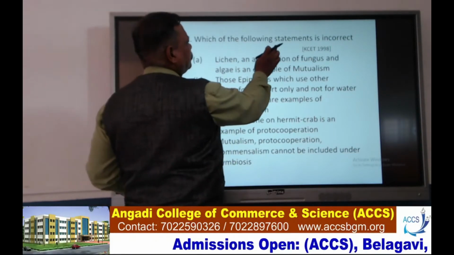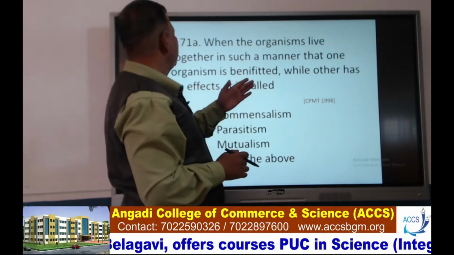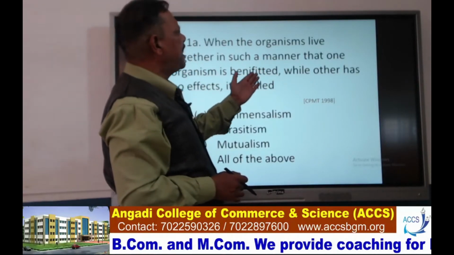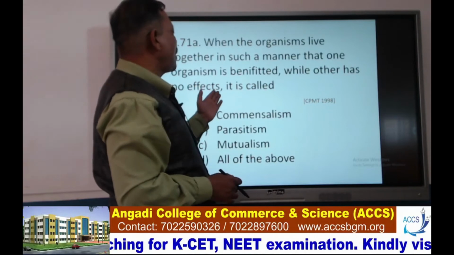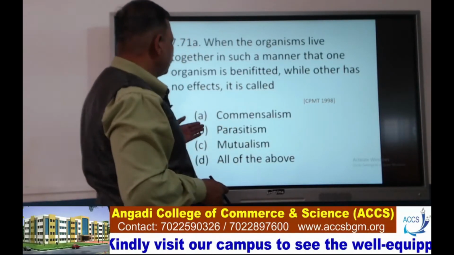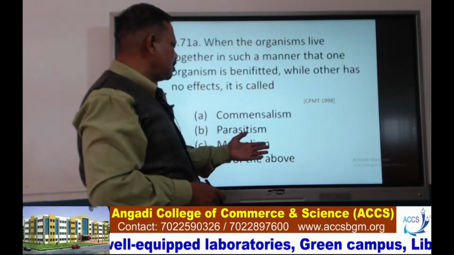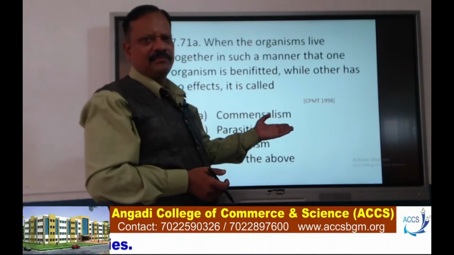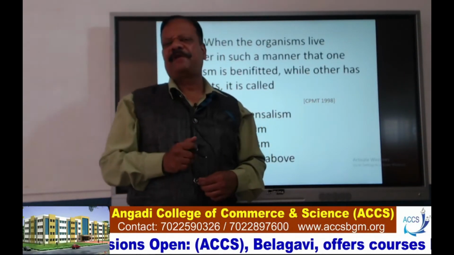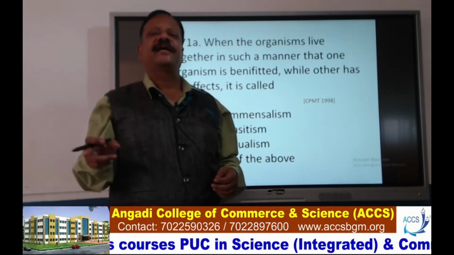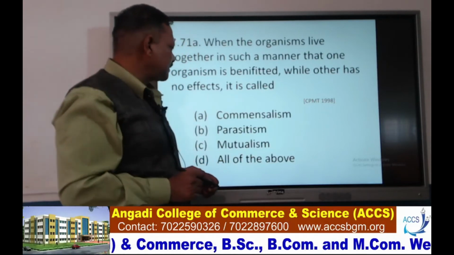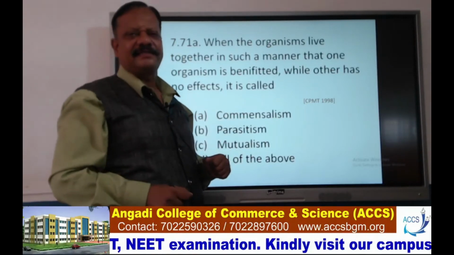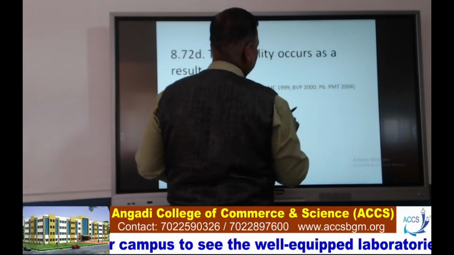So next one. When organisms live together in such a manner that one organism is benefited while the other has no effect, it is called: commensalism, parasitism, mutualism, or all of the above. It is definitely called commensalism. In commensalism, one is benefited, and the other is neither benefited nor harmed. So the process we are calling commensalism. So here option A, commensalism, is the correct one. We'll move to the next.